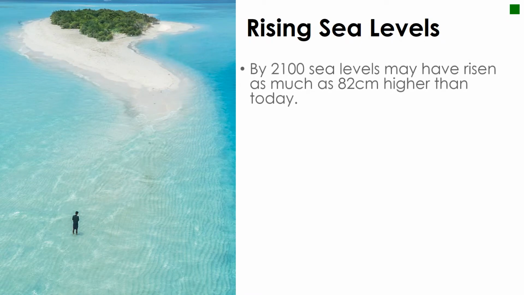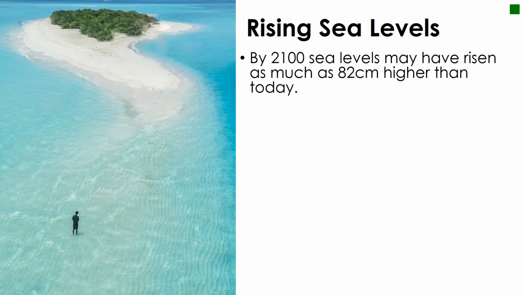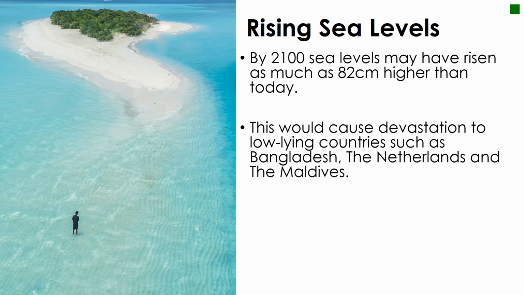Rising sea levels are a huge problem for many low-lying countries across the world. By the year 2100, sea levels may have risen as much as 82 centimetres higher than they are today. Some of the countries that would be devastated are Bangladesh, the Netherlands, and the Maldives.